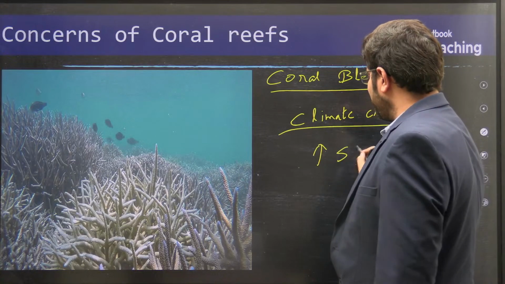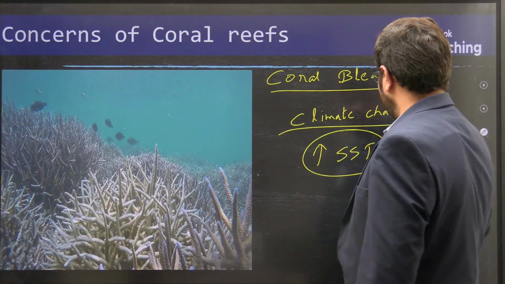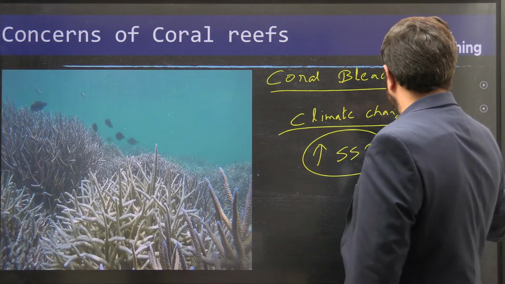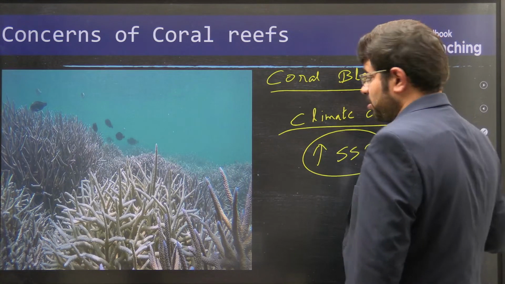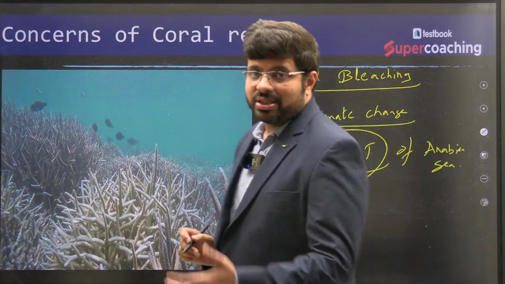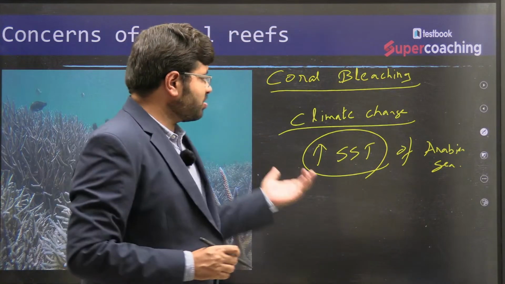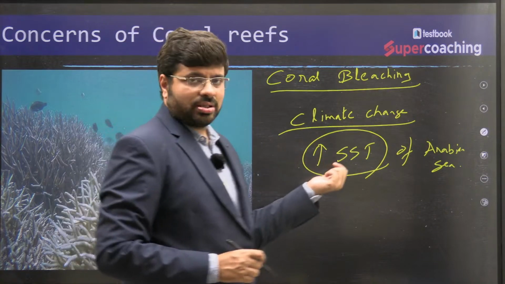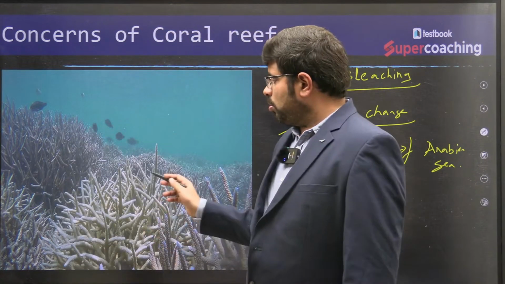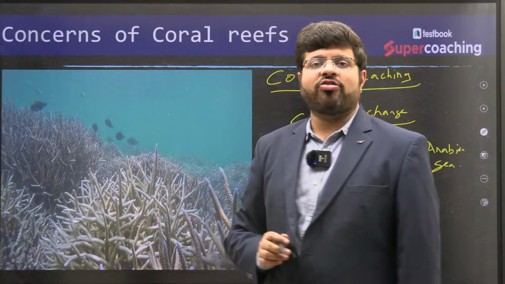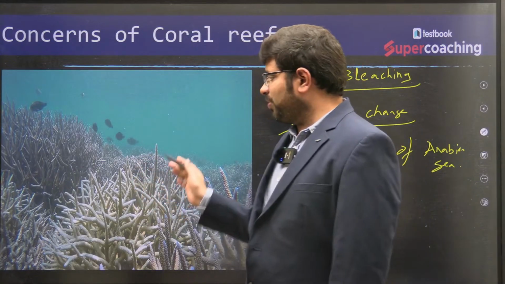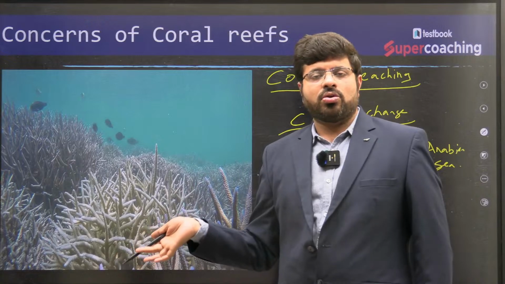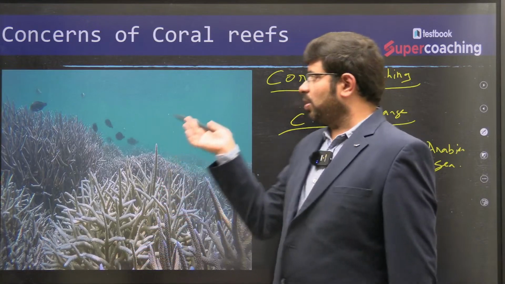The sea surface temperatures of the Arabian Sea are increasing, and this increase in temperature is leading to migration of the algae, because of which corals are turning white, which we call coral bleaching.